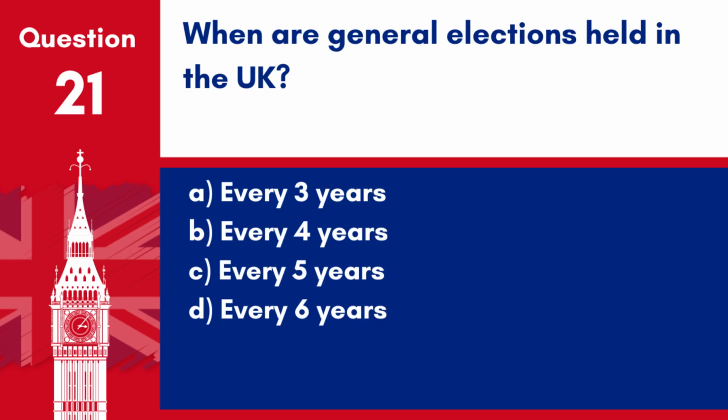Question 21. When are general elections held in the UK? A. Every 3 years. B. Every 4 years. C. Every 5 years. D. Every 6 years. Answer C. Every 5 years. General elections in the UK are typically held every 5 years, unless called earlier under special circumstances.